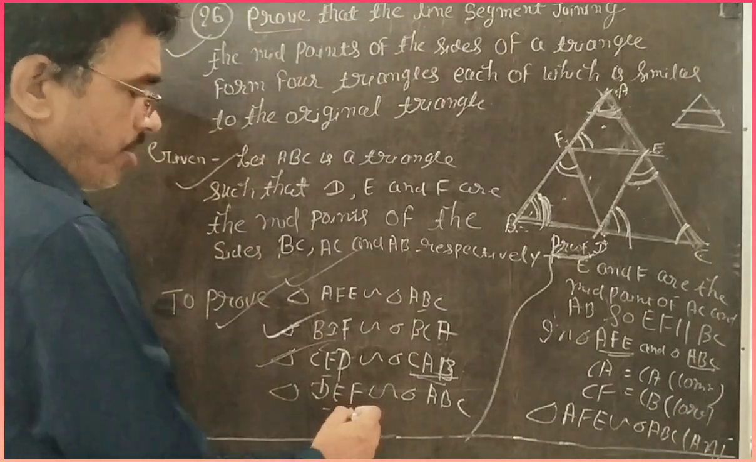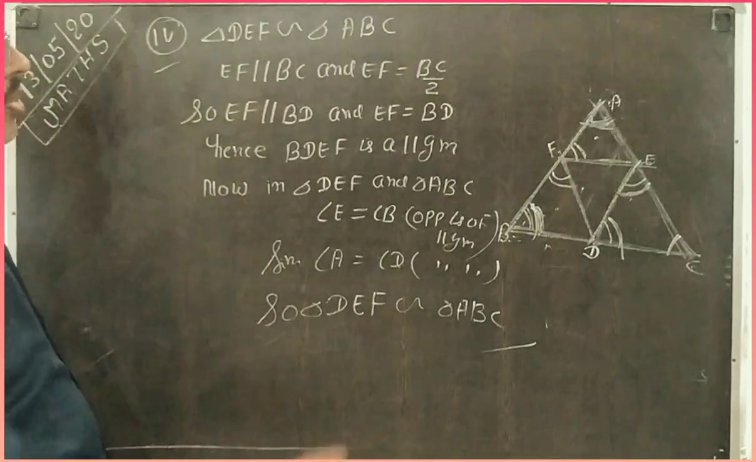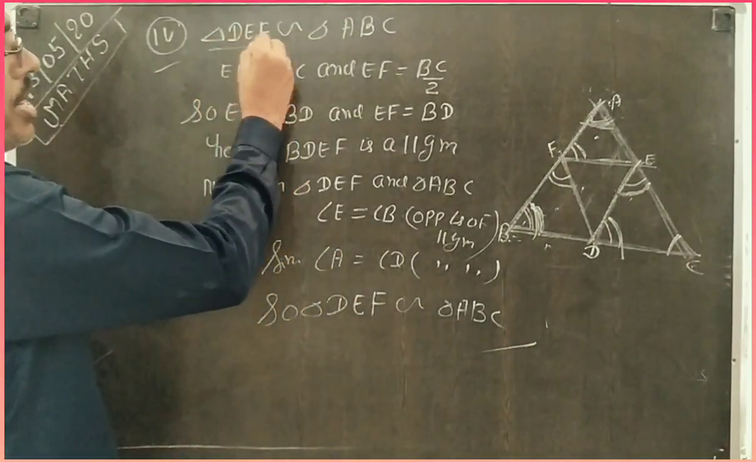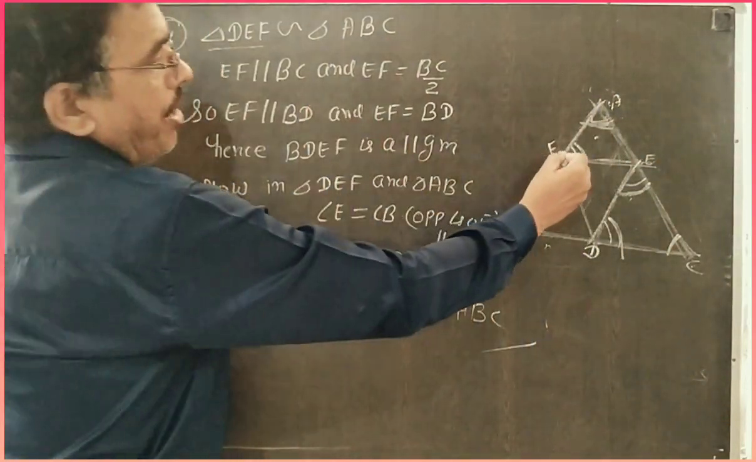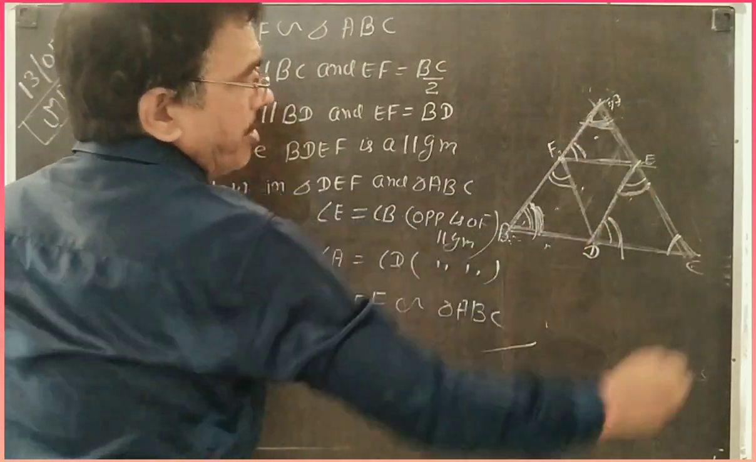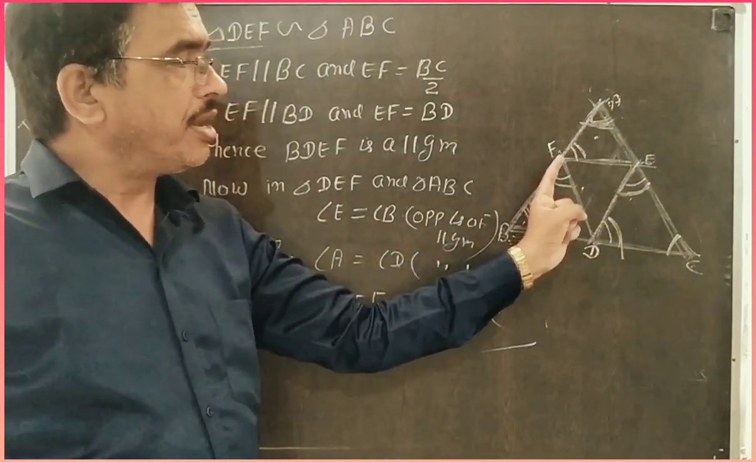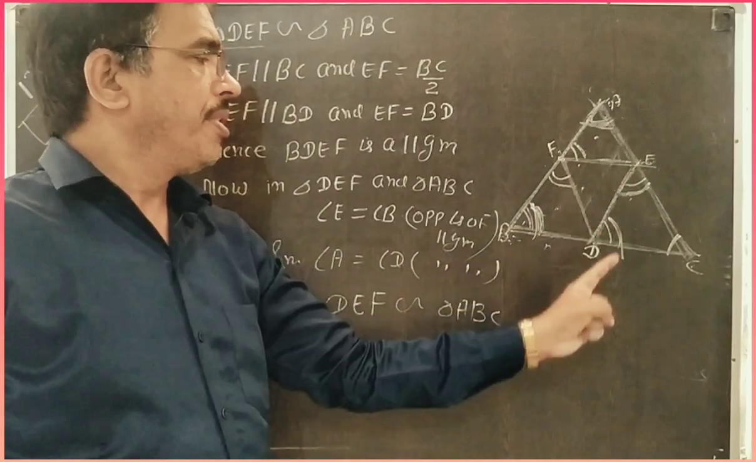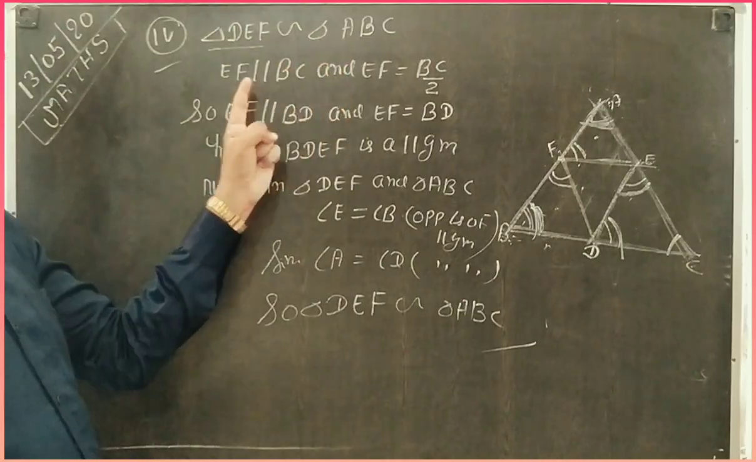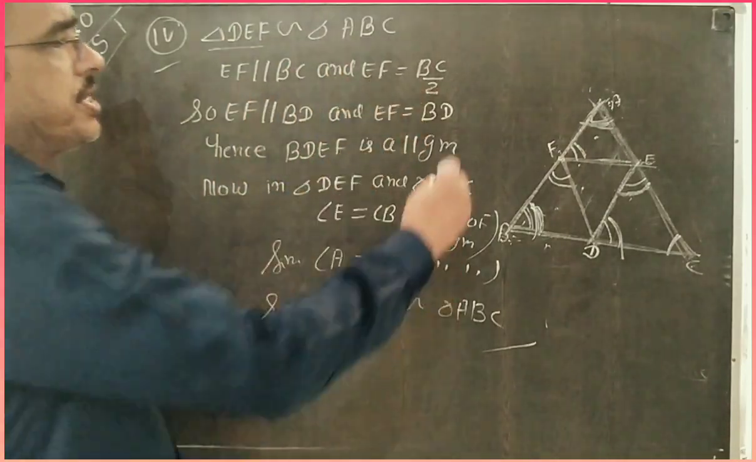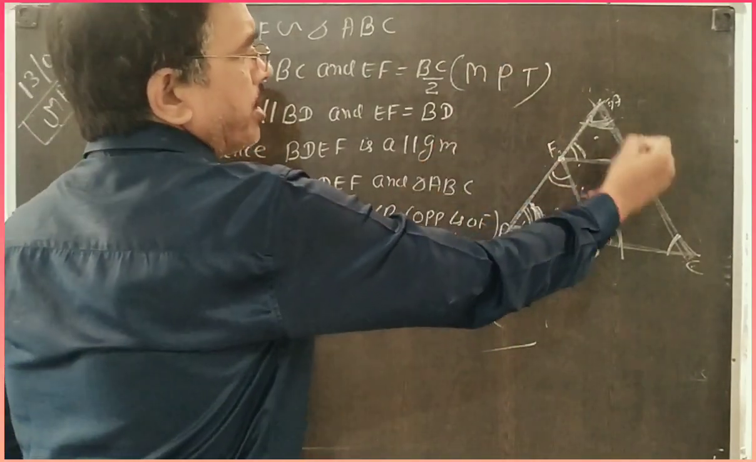Now, last, I solve DEF. The fourth part of this question is to prove that DEF is similar to ABC. Dear students, F is the midpoint of AB and E is the midpoint of AC. Then by the midpoint theorem, EF is parallel to BC and EF is equal to half BC. I write here: EF parallel to BC and EF equal to half BC, by the midpoint theorem, because E and F are the midpoints.